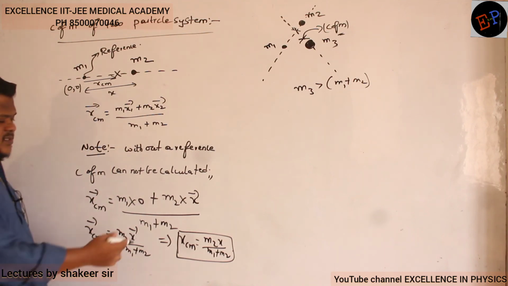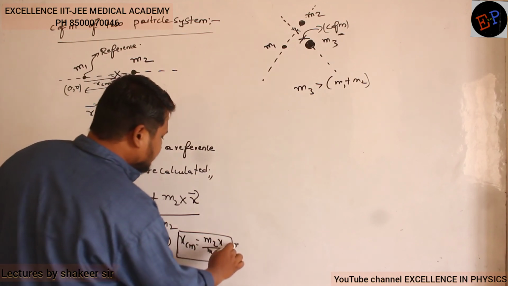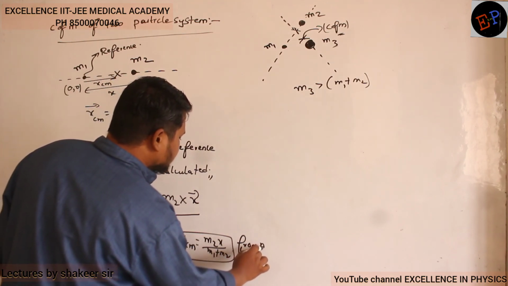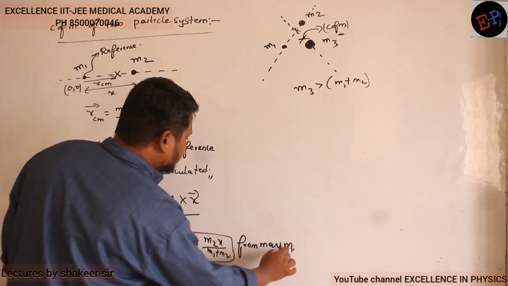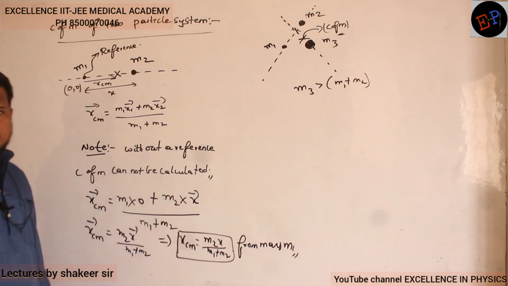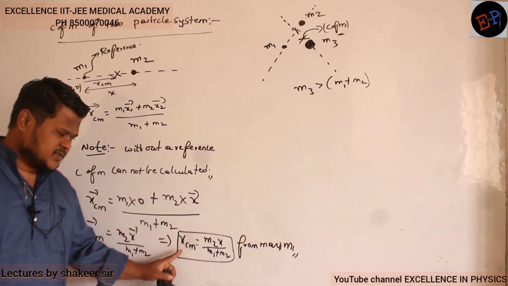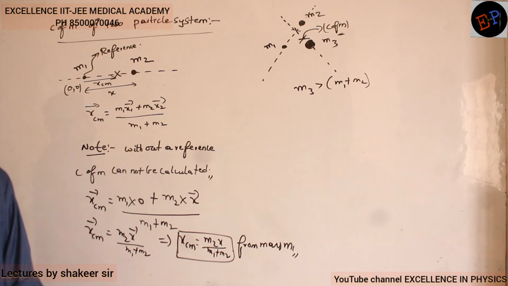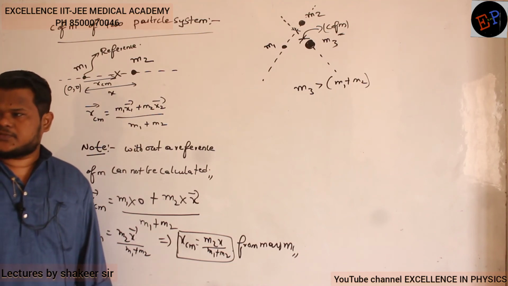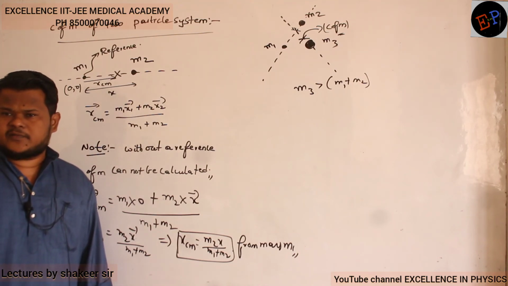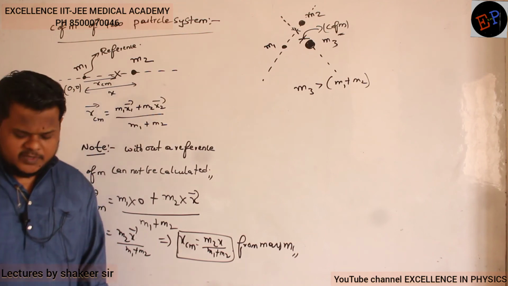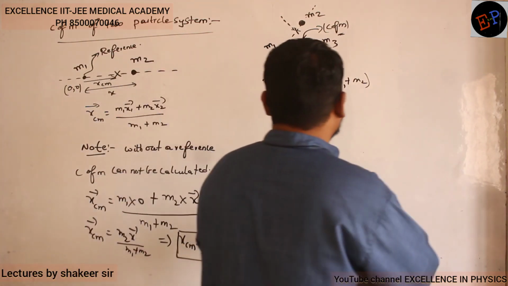Okay? So this is from which? From mass m1. So from mass m1, center of mass is present at this much of distance, m2x divided by m1 plus m2. Understood? So without reference you can never define center of mass. Similarly, I will give you one more question. Try to answer that one.